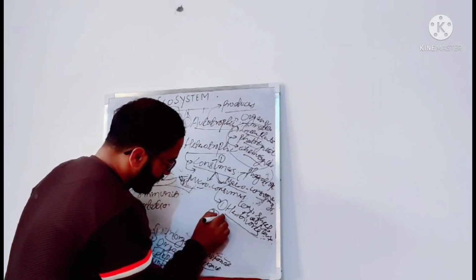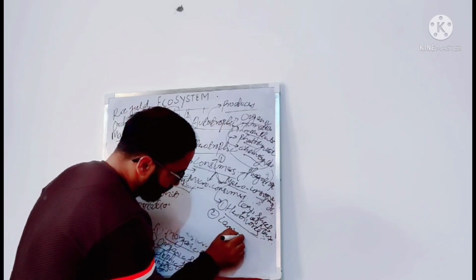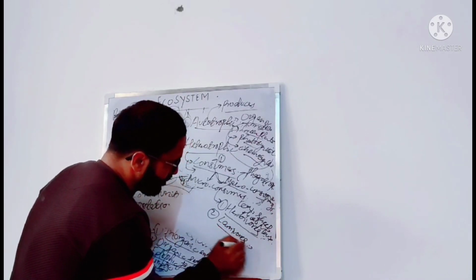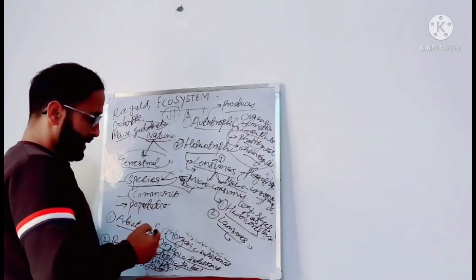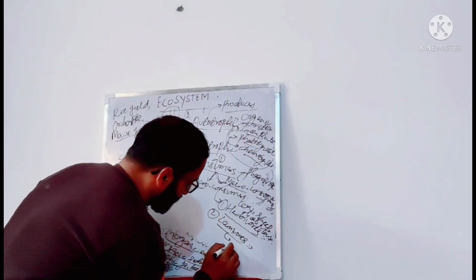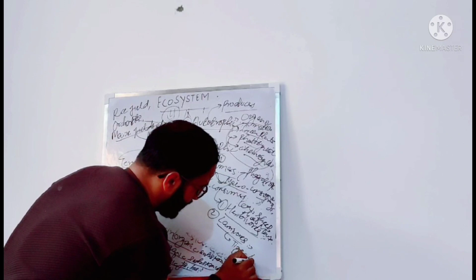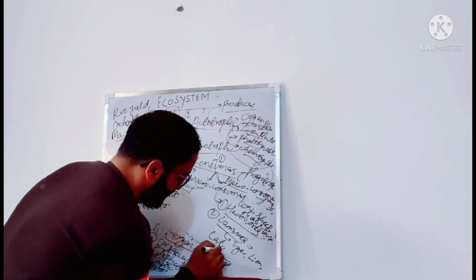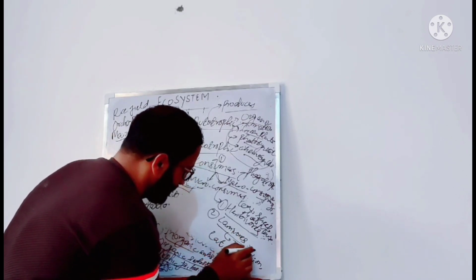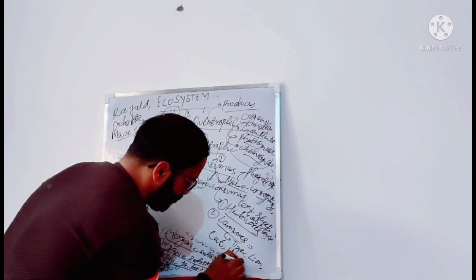Now carnivores. Carnivores are also called the meat eaters. They are secondary consumers. They can be tiger, lion, cat, hawk, wolf.